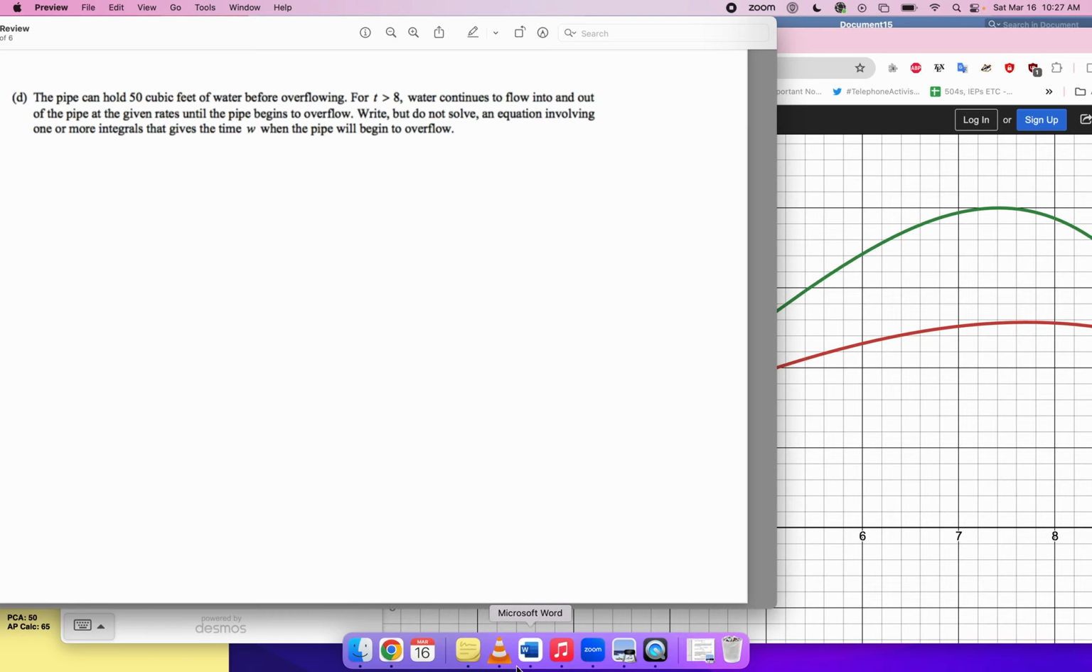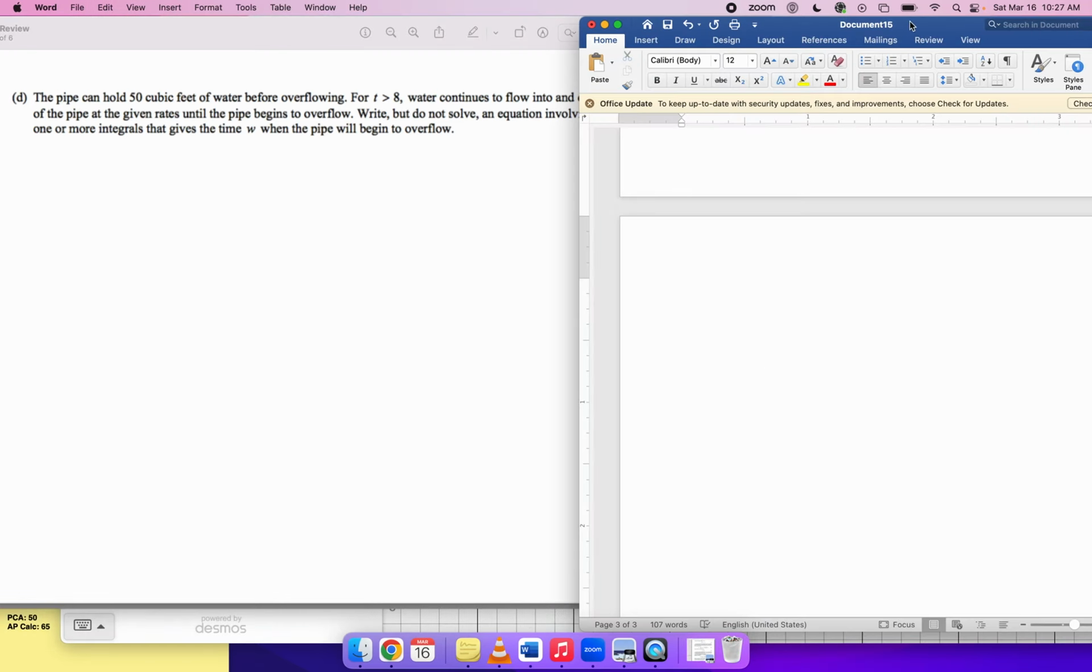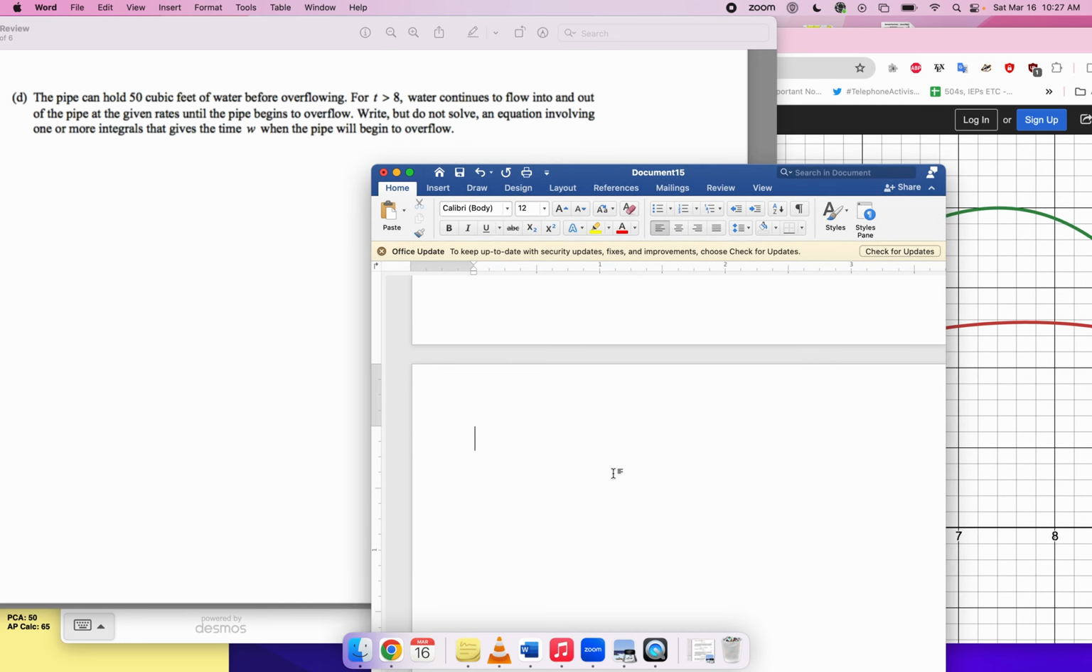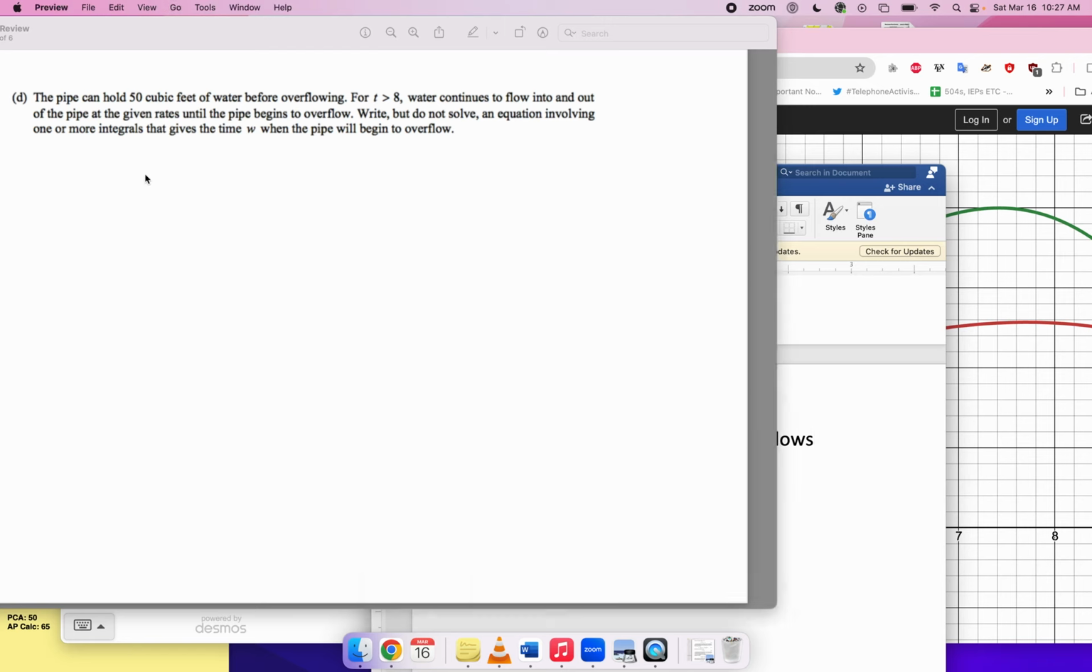Okay, so really, this is sort of interesting. What they're saying is, w is the time at which the pipe overflows. Okay, so w is a t value. It's a time at which the pipe overflows. And what does it mean for the pipe to overflow? It means that the amount of water in the pipe will equal this 50 cubic feet here, right? Because that's the maximum amount that it can hold. So the moment at which the current amount of water reaches 50,